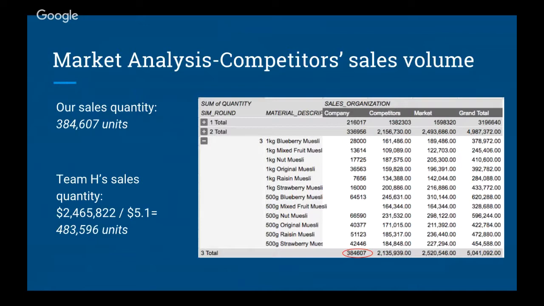Also, we can know the average price of competitors is about $1.5. So Team H got 483,000 sales quantity, which is roughly about 100,000 more than us. This is not an accurate result, but it can tell us how we can improve our sales volume. So next round, we will set up our MD61 based on their sales quantity because we want to produce more.